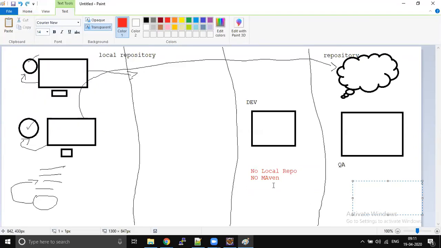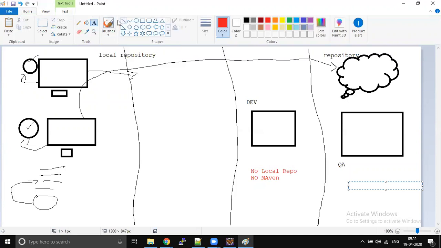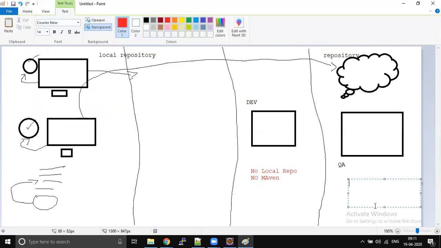The same thing is applicable for your QA environment, prod, pre-prod, however many environments you have, it doesn't matter. The same thing is applicable. So your local repo won't be there in your QA environment, and no Maven is installed in your QA.